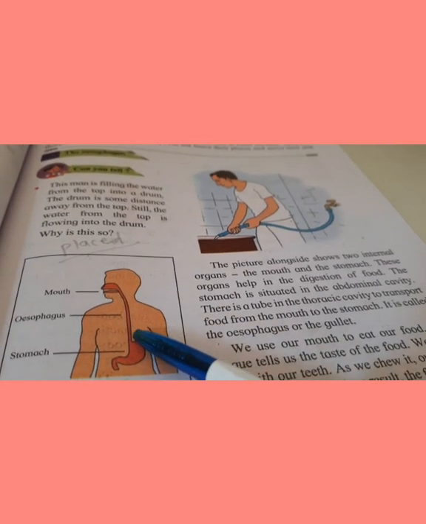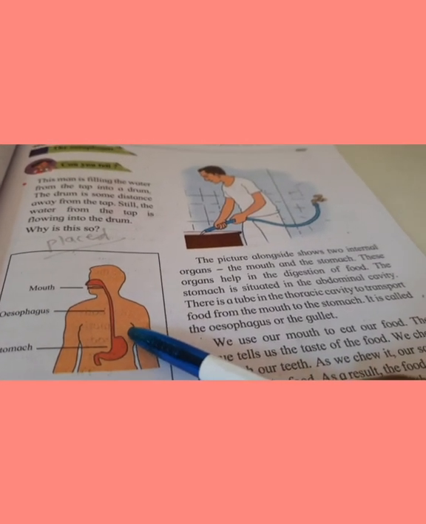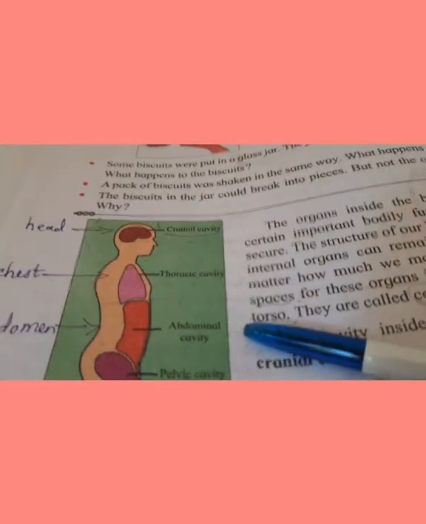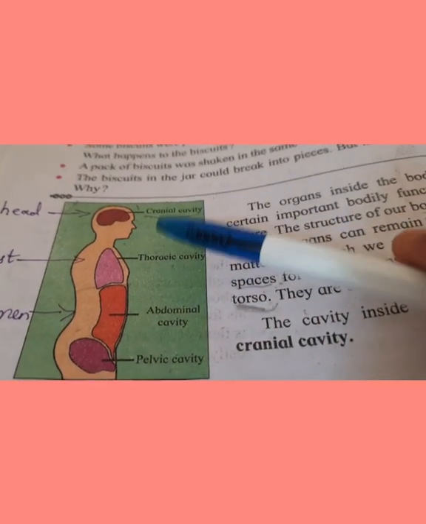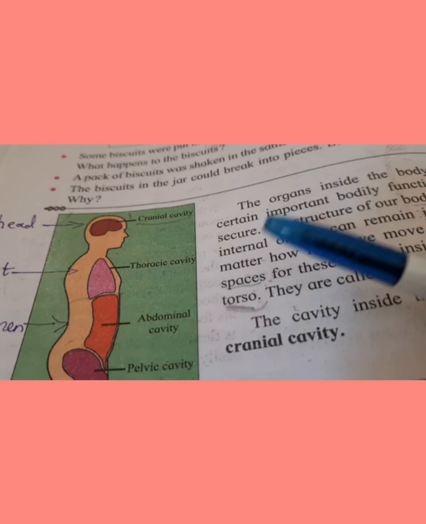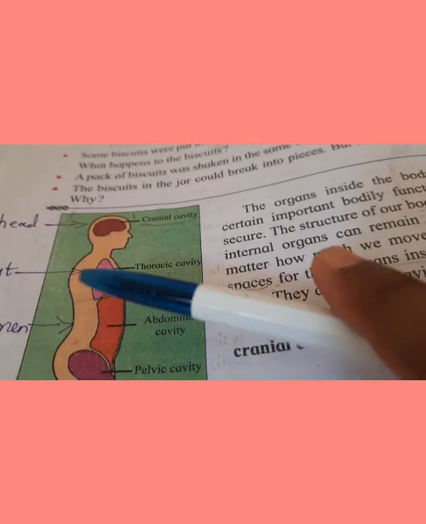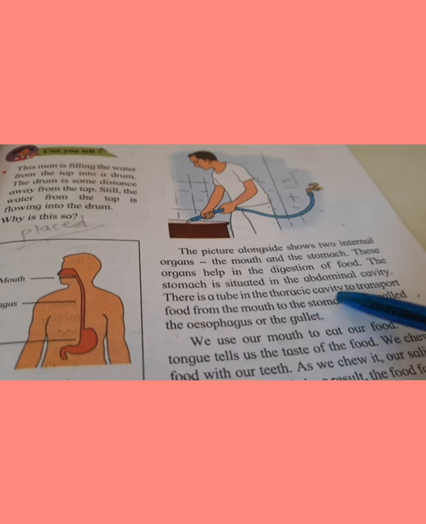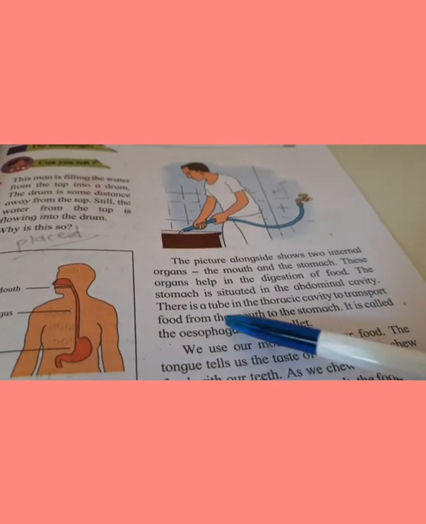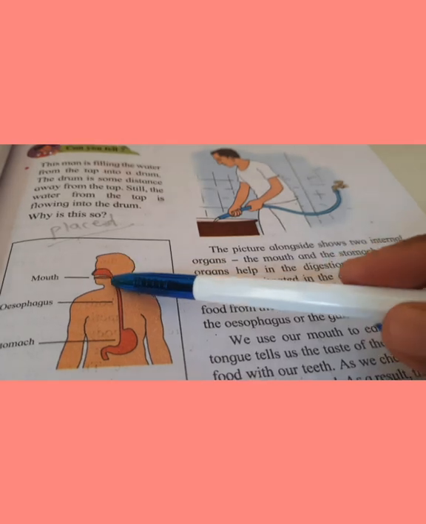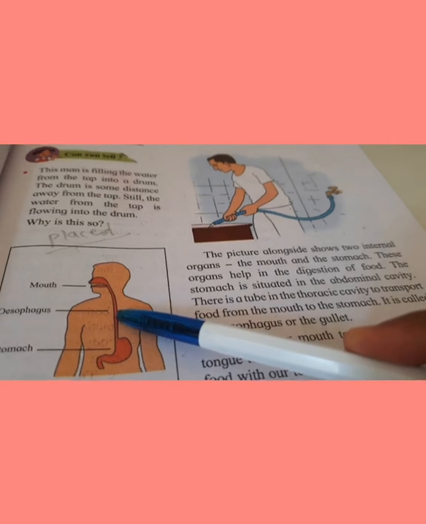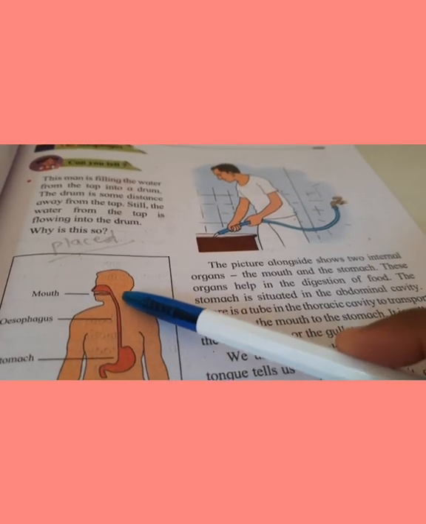The stomach is situated in the abdominal cavity, right? We learned about the cavities: cranial, thoracic, abdominal, and pelvic. So this is the abdominal cavity in which your stomach is situated. There is a tube in the thoracic cavity to transport food from the mouth to the stomach. Here you can see this is the pipe or the tube we can call. It is in the thoracic cavity.